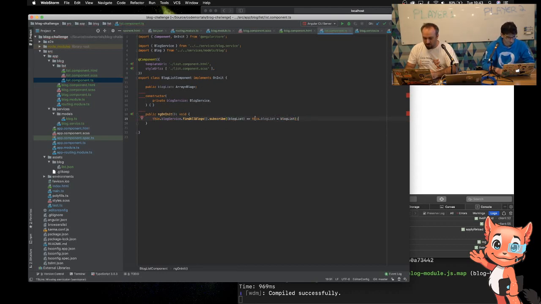And then all I've got to do is assign it. So I'm saying this blog list, which is something that's going to be available to the HTML. And I'm just going to say subscribe to it. So when it's got the data, it's going to assign it into that variable. It's as simple as that again.